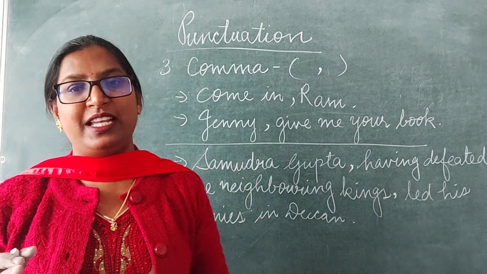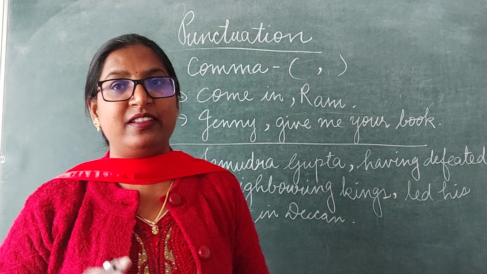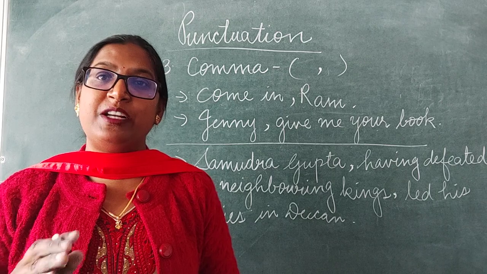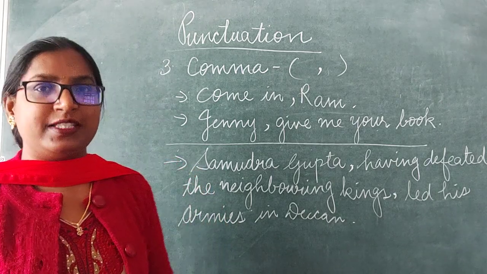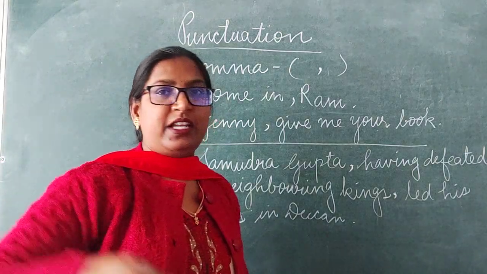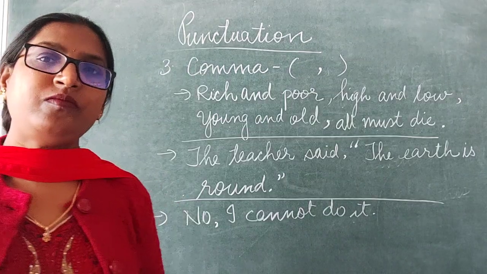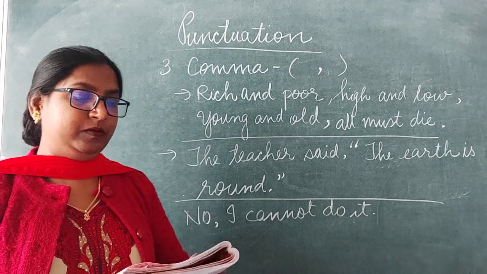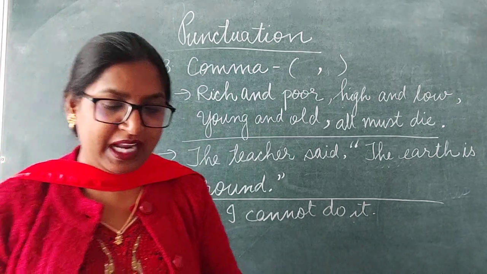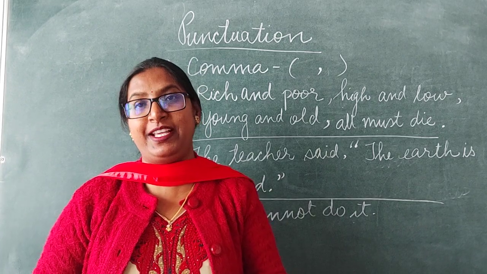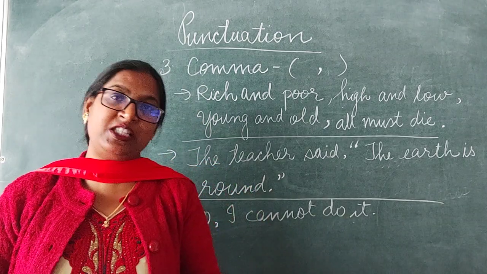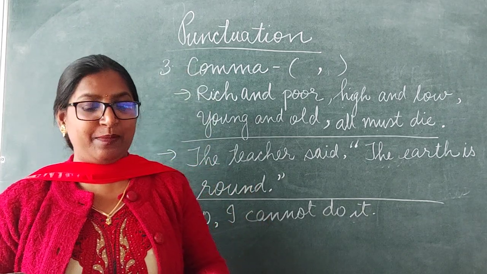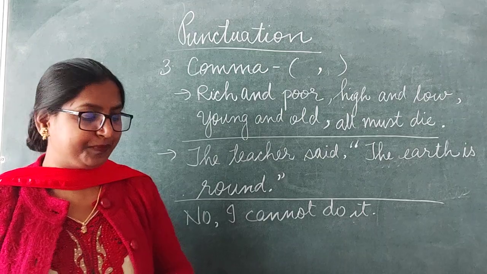Dear children, in a sentence, to separate the subordinate clauses and the principal clauses also we use commas. Let's see other rules. The next is, when words of the same class go together in pairs, each pair is separated by a comma.